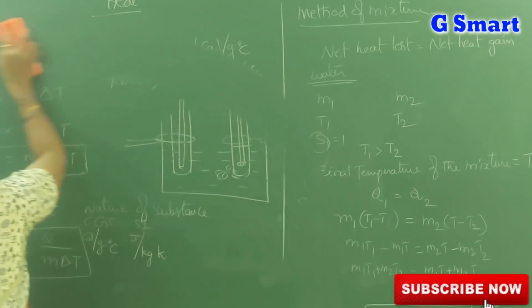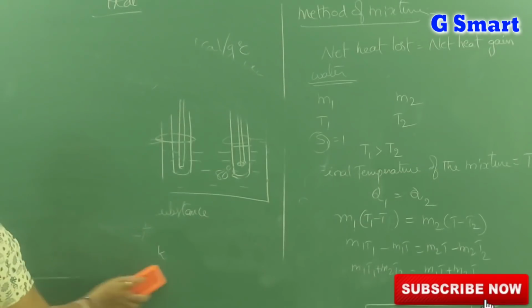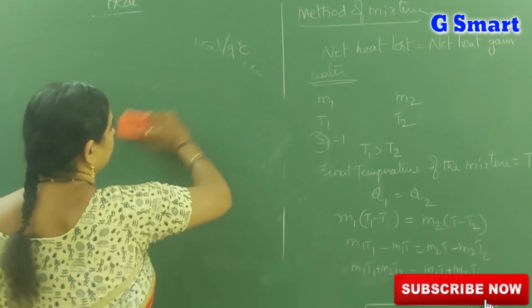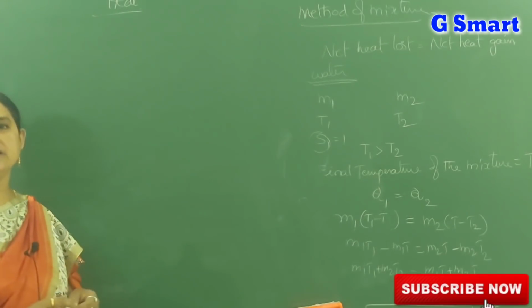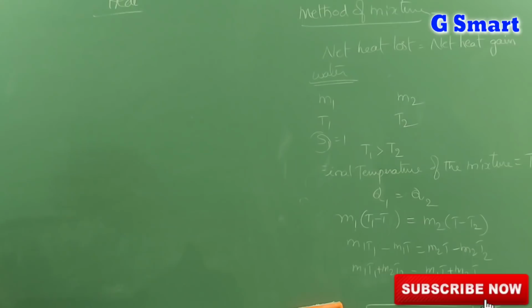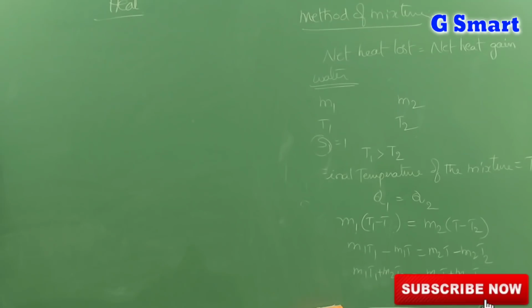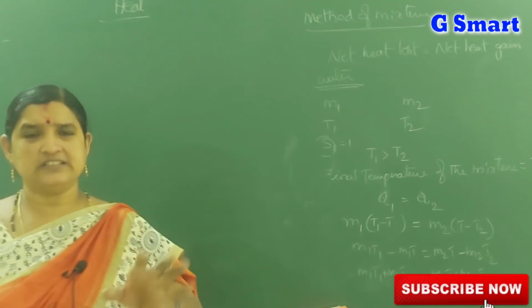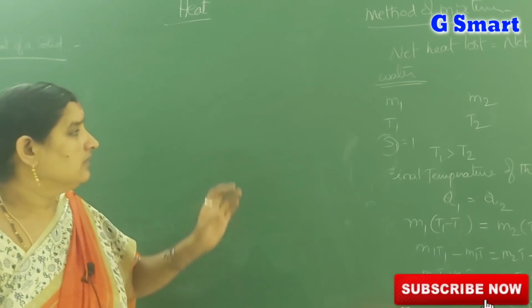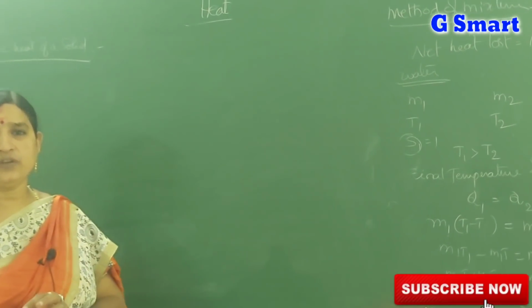Next, how to measure the specific heat of a solid? By using the method of mixtures theory, we can find the specific heat of a solid.